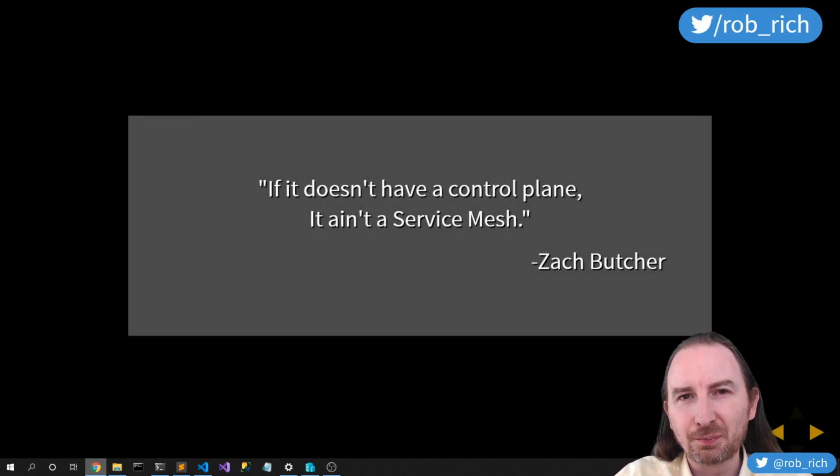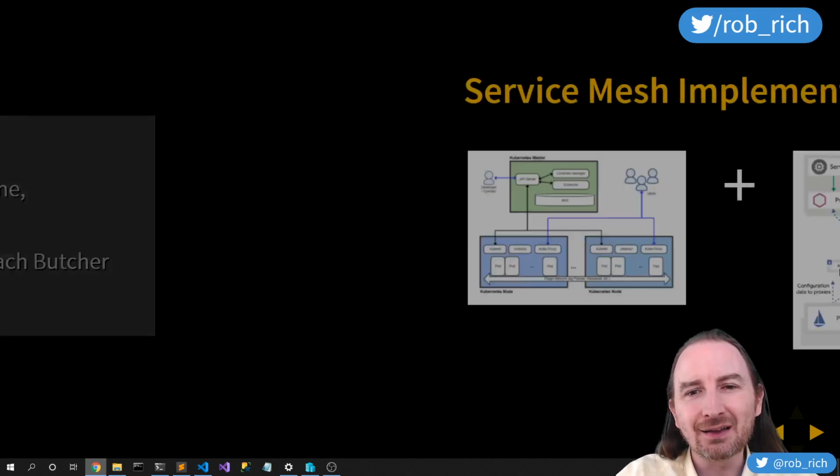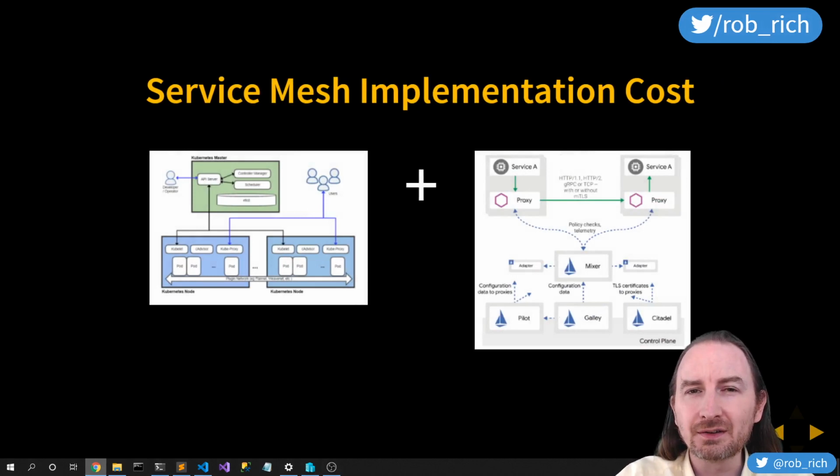Zach Butcher wrote the book on Istio, and he says, if it doesn't have a control plane, it ain't a service mesh. I completely agree. And to that end, there is an implementation cost with the service mesh. We have a regular Kubernetes cluster here on the left, and we're adding to it all of the pieces of the service mesh on the right. In a Kubernetes cluster, we have the kube proxy, we have etcd, we have the controller manager. With the service mesh, we have the service mesh's control plane, the piece that does spinning up certificates, the piece that validates the routing rules.